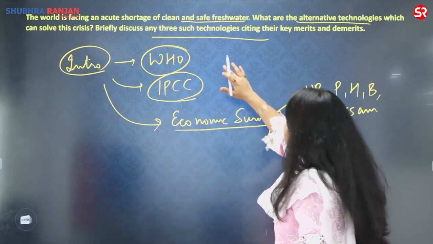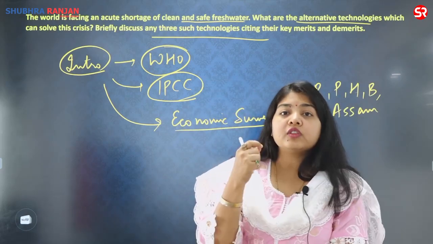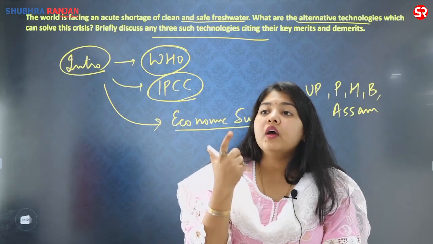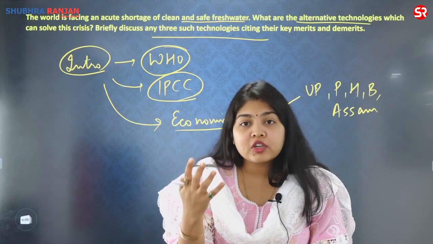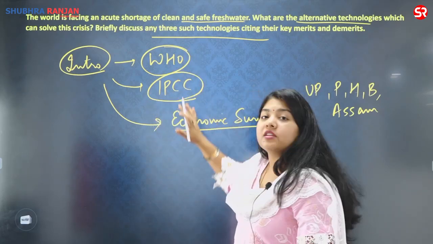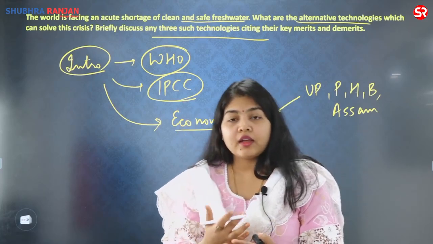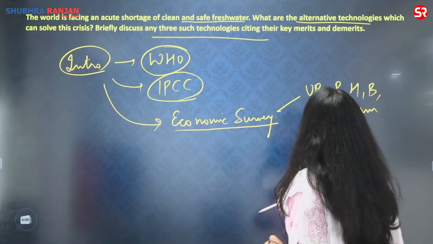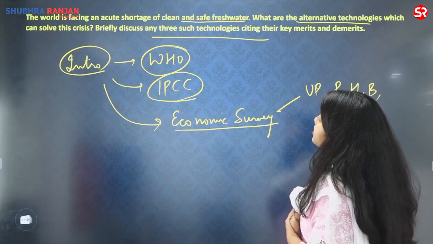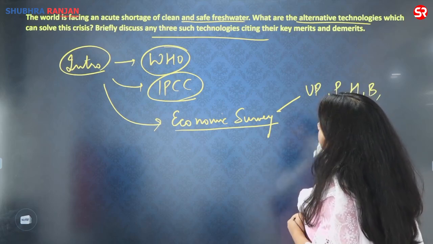So you can use any of these. I would want you to use some data. I want you to use some kind of illustration by any of these organizations. It will give you more weightage in the answer. Now, what are the alternative technologies which can solve the crisis?